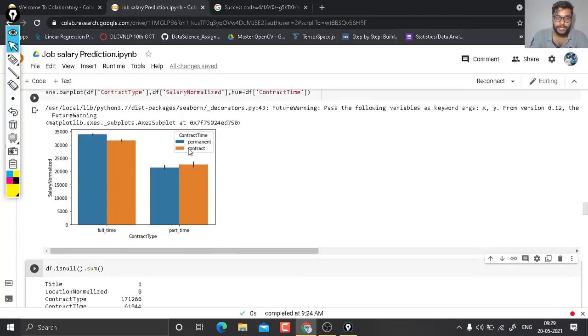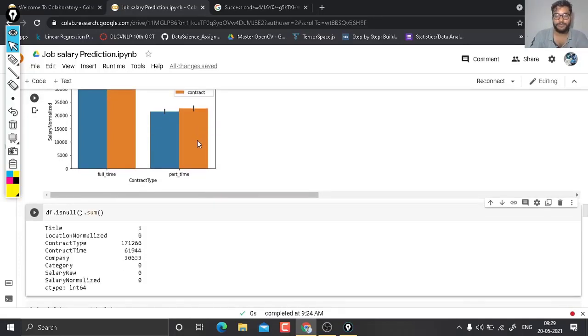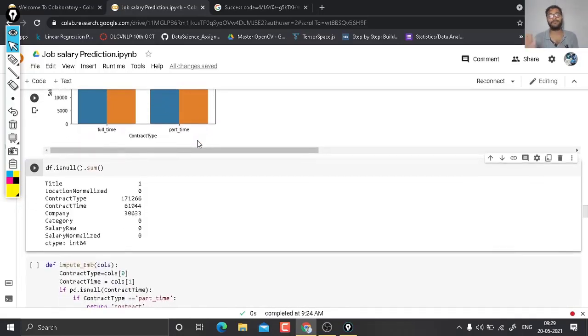So here we have studied data, contract types, and how to numerize with respect to contract time. I have understood all these concepts, so we are not going to consume time on that. Now we are going to start filling the null values in our data set. For that we have to check what null values are present in our data. In our first lecture we showed you.